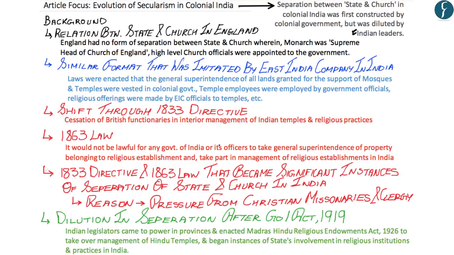So now hopefully you have understood how the evolution of secularism occurred in colonial India. Now a simple question for your practice would be to examine the evolution of secularism in colonial India, wherein this article and the explanation given in this section would provide you an answer within the 200-250 word limit. And so now with this, we move on to the next article.